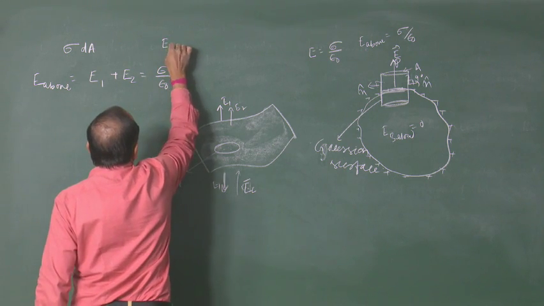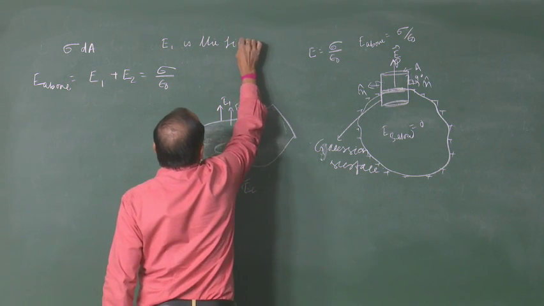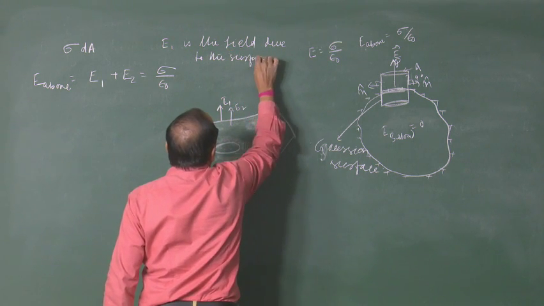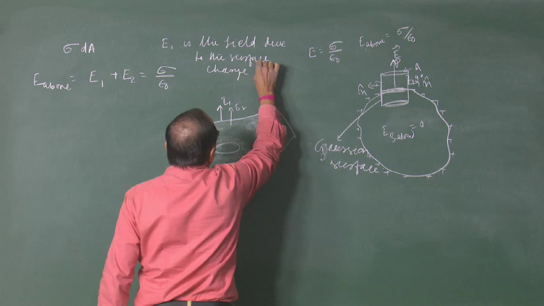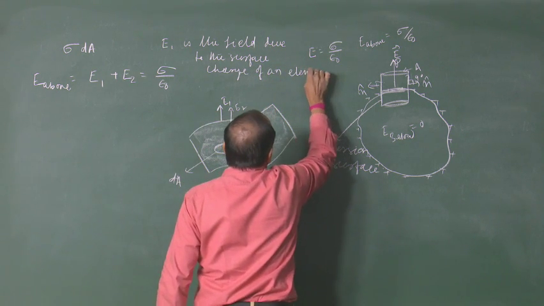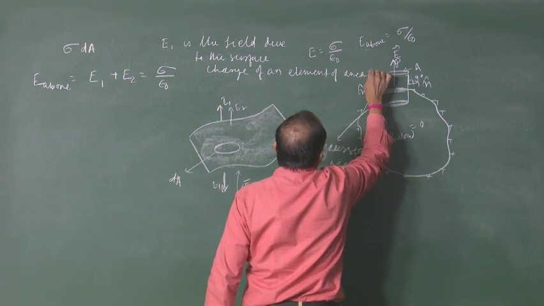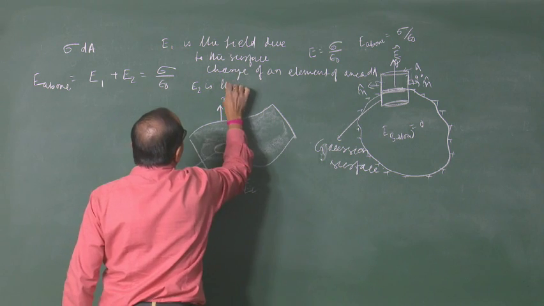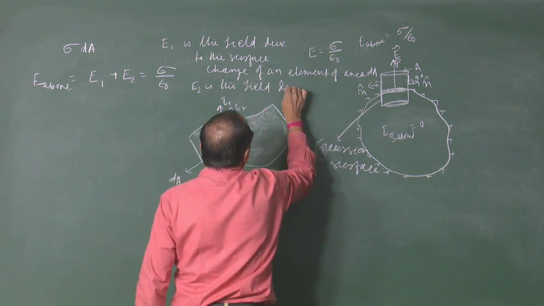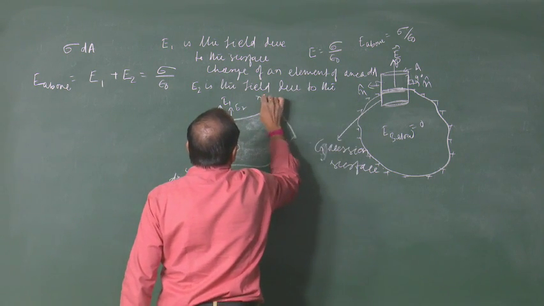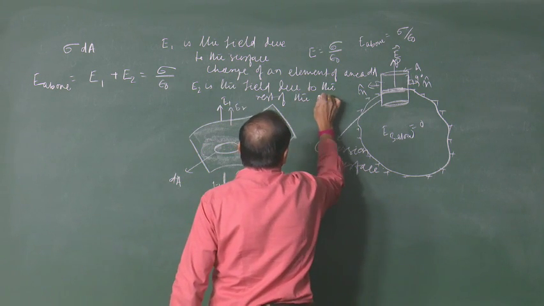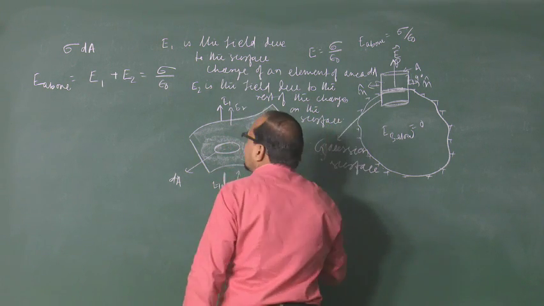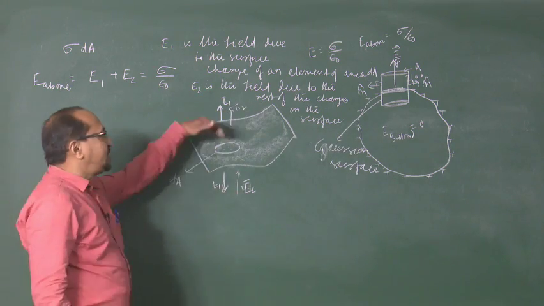Here E1 is the field due to the surface charge of an element of area dA, and E2 is the field due to the rest of the charges on the surface. So, E above is E1 plus E2, they are in the same direction.